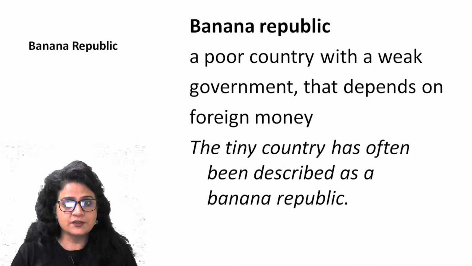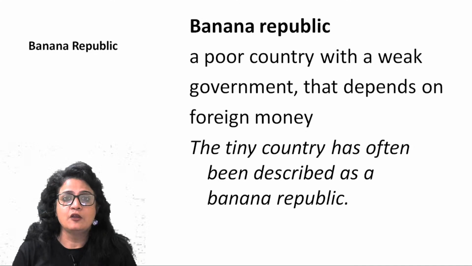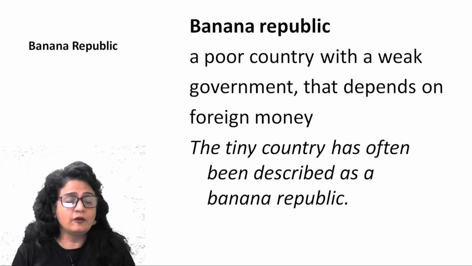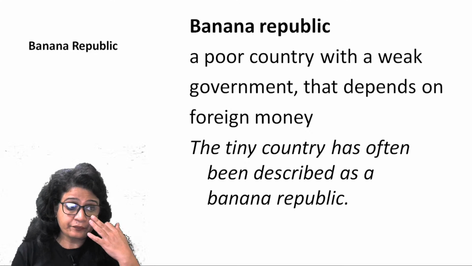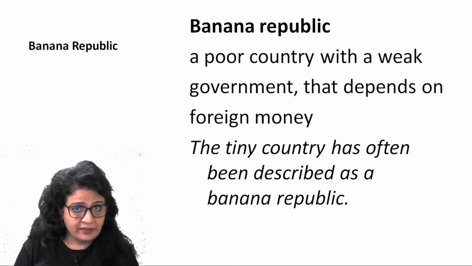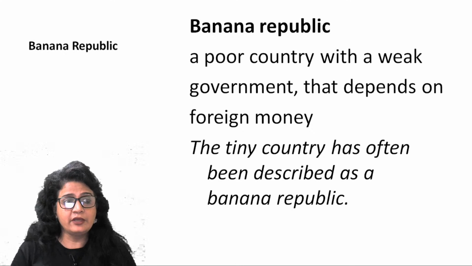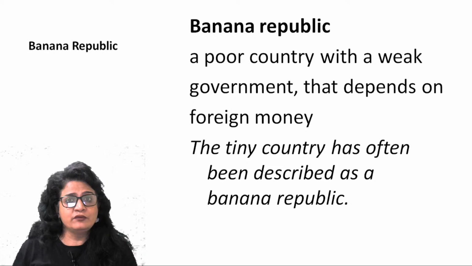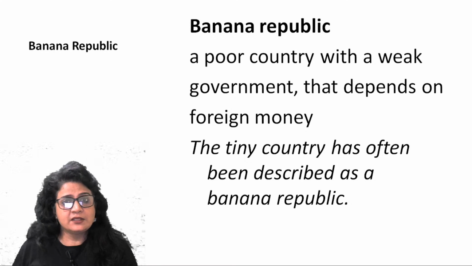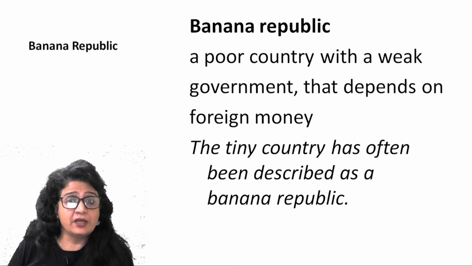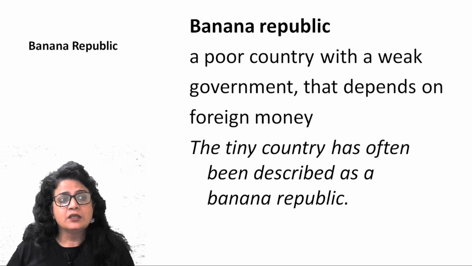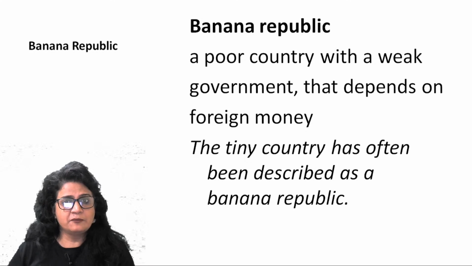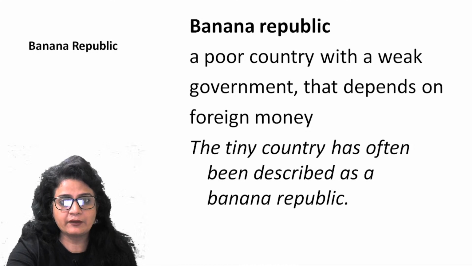So a lot of nations in the African continent, where there is absence of law and order, or where there is absence of a civilian government which is elected by people, because there has been monarchy or autocracy, and after the subversion of those people there's complete chaos and commotion, so it turns into a banana republic. A lot of countries in Africa are banana republics because there is no strict rule and law and order which prevails in those countries, right? So that way you understand banana republic.